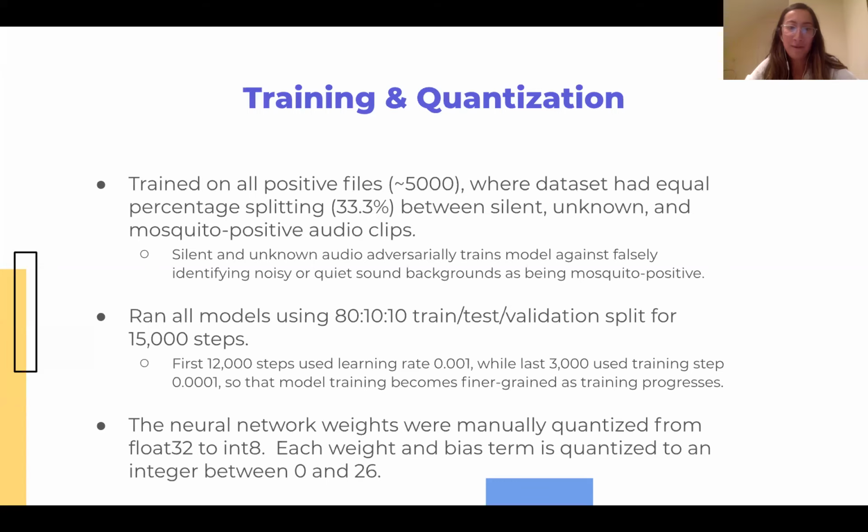To train the model, we used a dataset that contained all of the mosquito-positive Zooniverse files, as well as an equal percentage of audio clips containing audio that was silent, as well as audio that was unknown, which contained adversarial examples from the speech commands dataset. We ran all of our models using an 80-10-10 train, test, validation split. The neural network weights were also manually quantized post-training from float32 to int8.